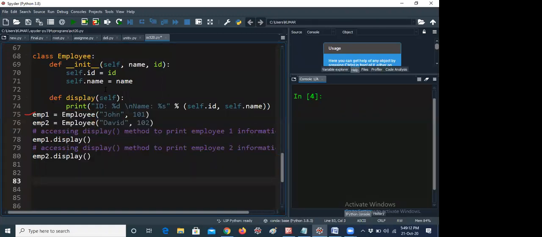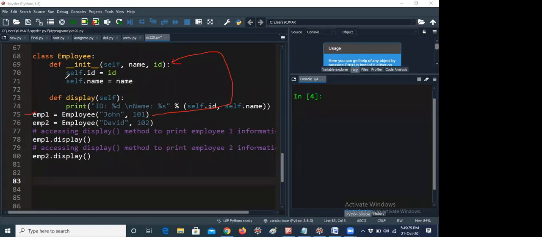What is the meaning of the first line? I will tell you first of all, according to the order. emp1 equal to Employee of John, 101. Whenever this is called, it goes back to the constructor. It will take John as the name and 101 as the ID.